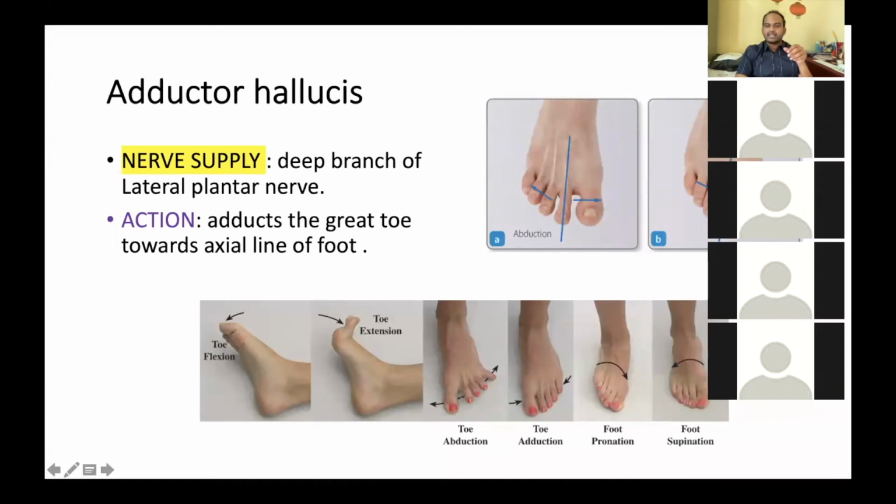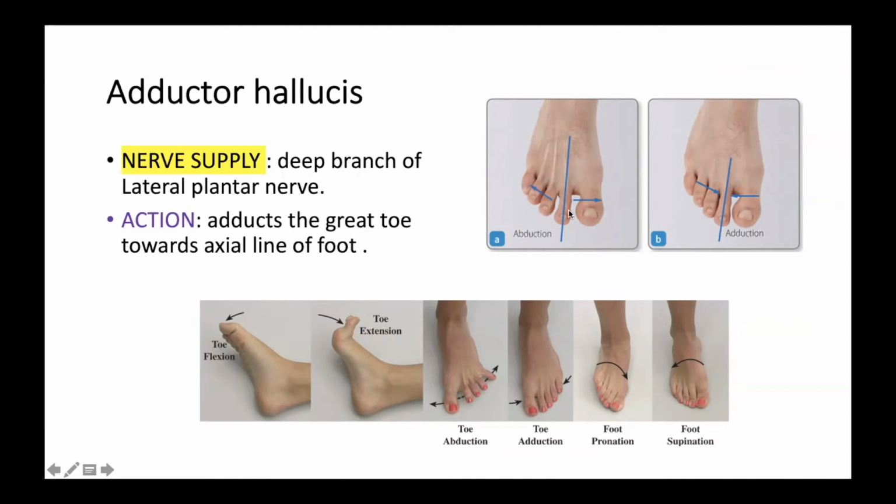So what is this action now? If you move your greater toe towards the second toe, it is called what? Adduction. Away from the second toe is abduction. So that's the reason, right?